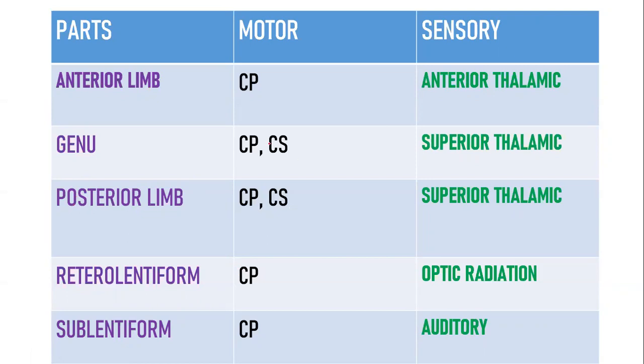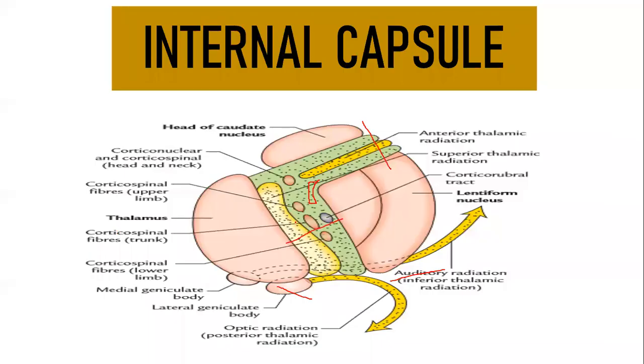Okay, next, corticospinal fibers. Corticospinal fibers are related to your genu and then the posterior limb. You have a set of corticospinal fibers supplying your upper limb, and corticospinal fibers supplying your trunk and lower limb. The corticospinal fibers supplying your upper limb are mostly related to your genu, and those of your trunk and lower limb are mostly related to your posterior limb. So if you remember this point, you just write it in general as corticospinal fibers.